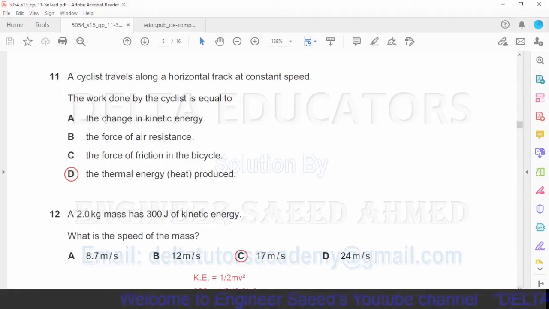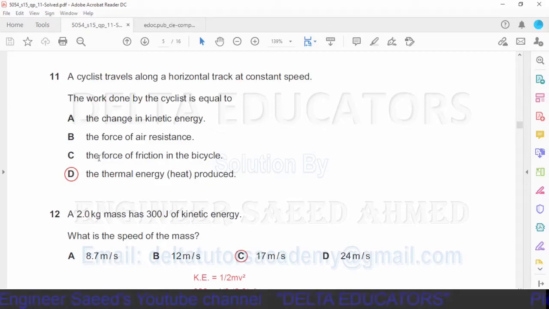Question number 11. A cyclist travels along a horizontal track at constant speed. The work done by the cyclist is equal to option A, the change in kinetic energy. Here it is given constant speed. When the speed is constant, there is no change in velocity. When there is no change in velocity, there will be no change in kinetic energy. Option B, the force of air resistance. Work done is defined as the product of force and the distance moved. Here it is given the force of air resistance, but there is no distance, so this option is also incorrect.